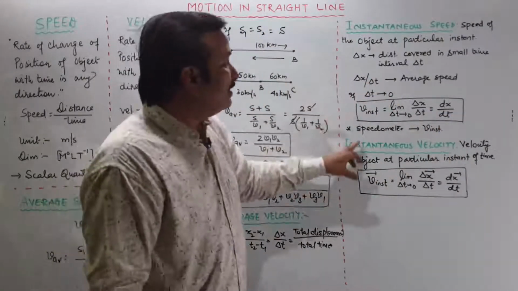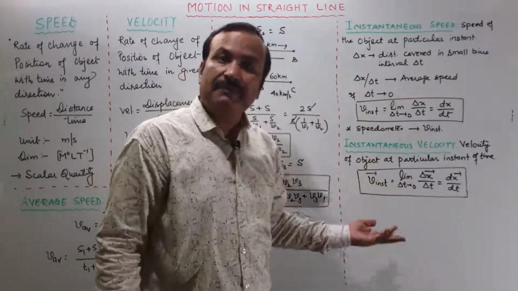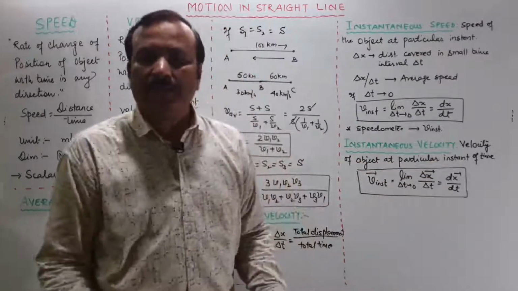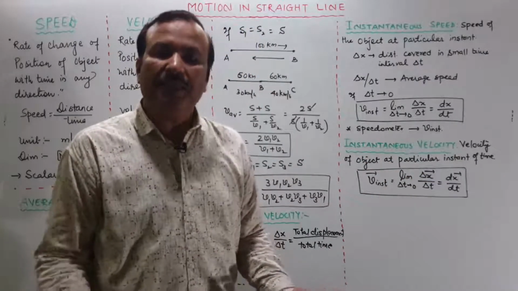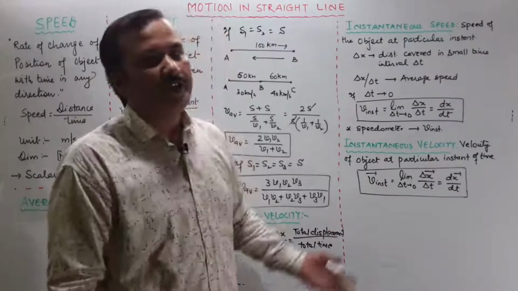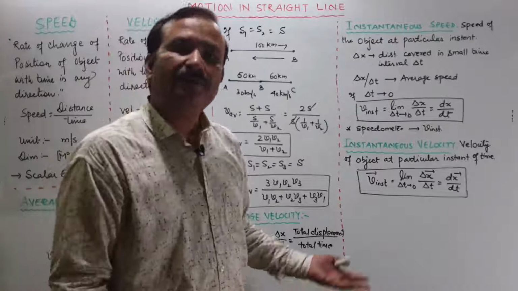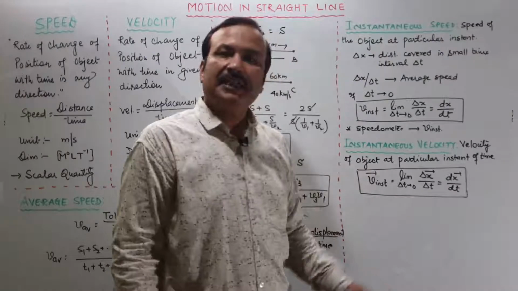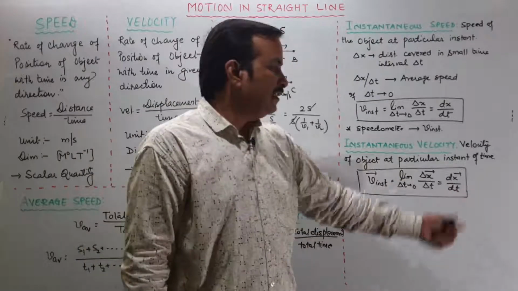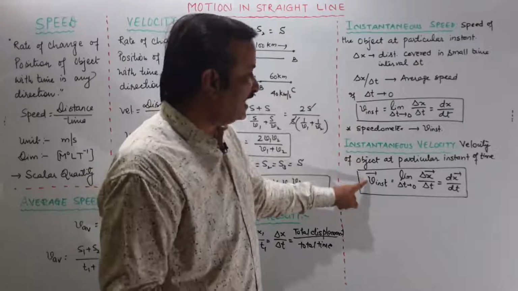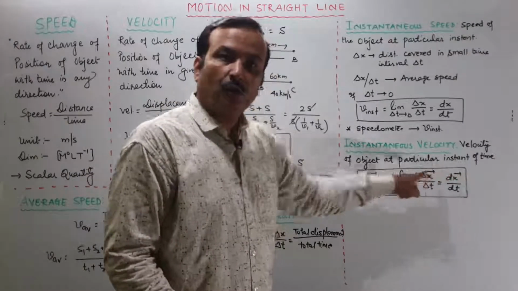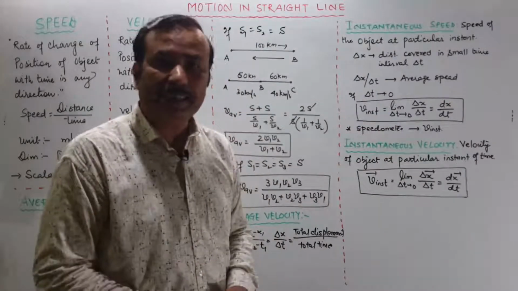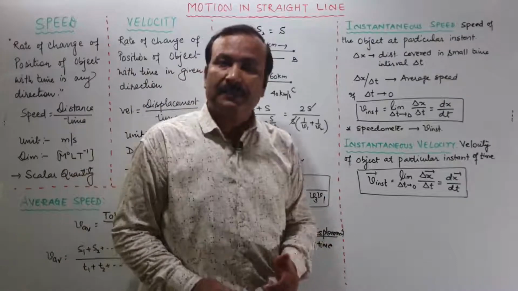Okay. Now we have instantaneous speed, so we have instantaneous velocity also. क्या है? It is nothing but velocity of the object at a particular instant. Speed क्या था? Instantaneous speed क्या था? Speed of the object at a particular instant. Velocity of the object at a particular instant will give you instantaneous velocity. So V instantaneous will be limit del t tending to 0, again displacement by time, which is equal to dx by dt. You see the difference here. I have written vector sign over them, but here it is not because speed is a scalar quantity. Yes, I hope it is clear.